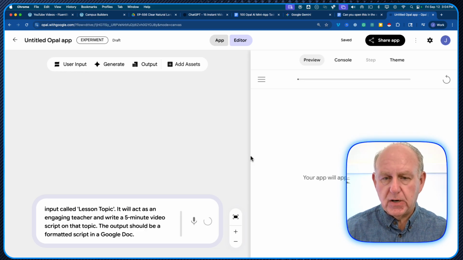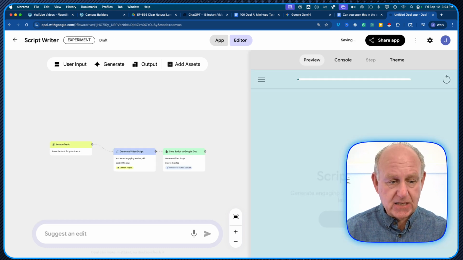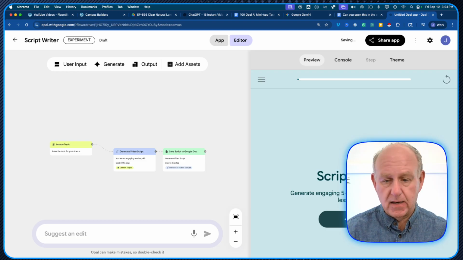So this is going to be pretty cool because I've given it some pretty specific instructions on what I want, but this is actually going to create the mini app for us to actually go and get this done. So let's see what happens. Oh, we've got an app already. Create engaging 5-minute video scripts for each lesson topic.